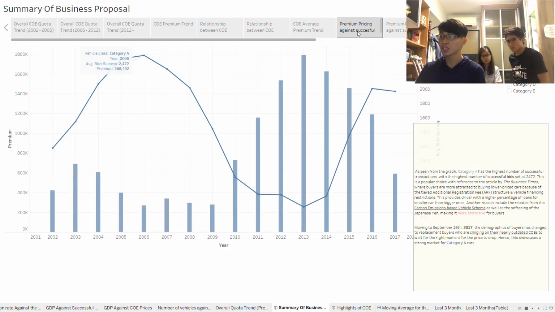Moving to September 19th, 2017, the demographics of buyers has changed despite being a strong market, and one of the reasons is that the buyers now are replacement buyers who are clinging on to their nearly outdated COEs, waiting for the right moment for the price to drop.